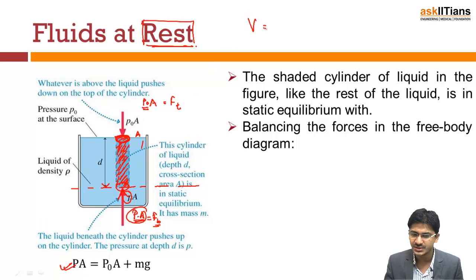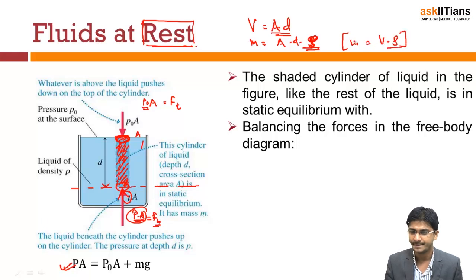What will be the volume of this? A is the area of cross section, D is the length of the cylinder, so A into D is the volume of this imaginary cylinder that I have considered. What will be the mass? Mass will be A into D into rho, because mass is volume into density. So this gives you the mass. What is the weight of this liquid? If mass is M, weight will be mg.